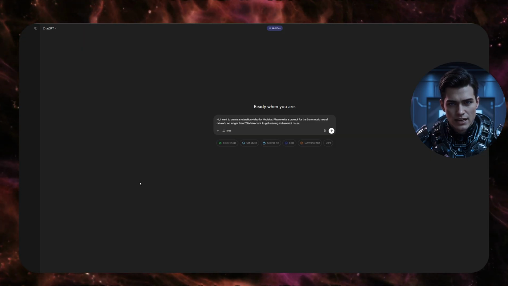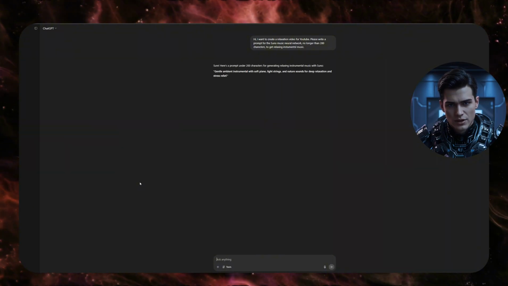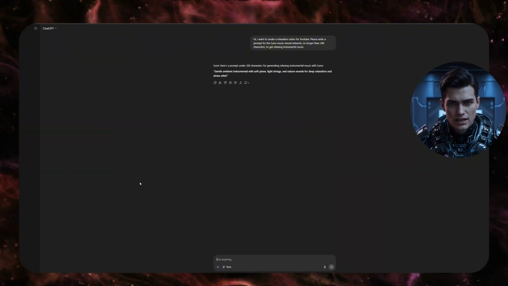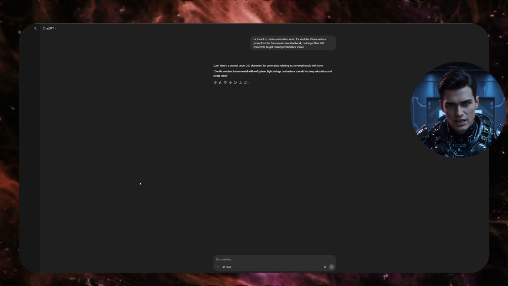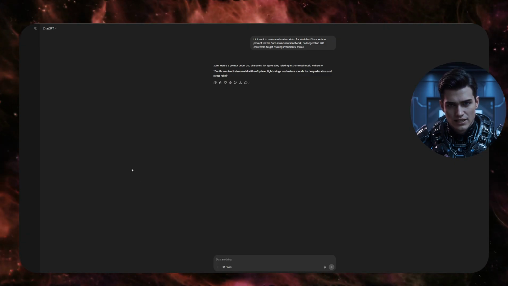In just a few seconds, we get a ready prompt. Why exactly 200 characters? It's simple. The generation window in Suno accepts text no longer than this limit. We copy it and move on. It's as simple as that.